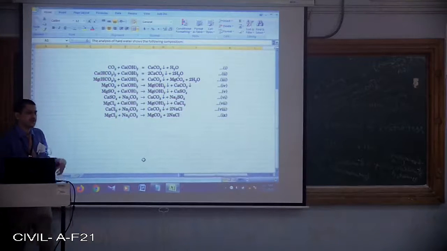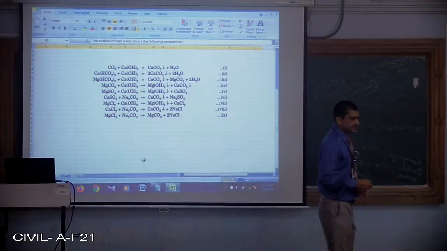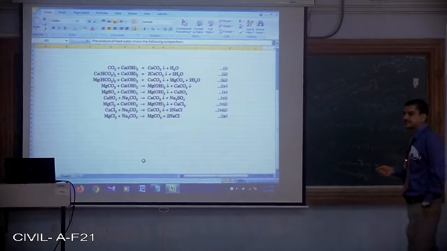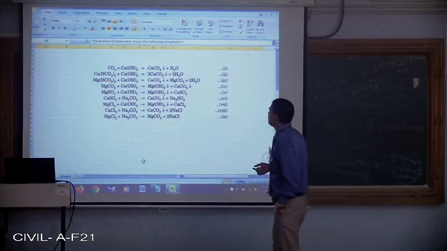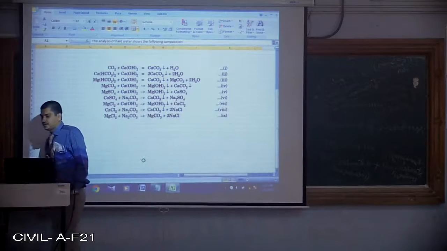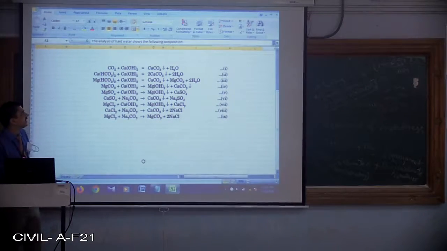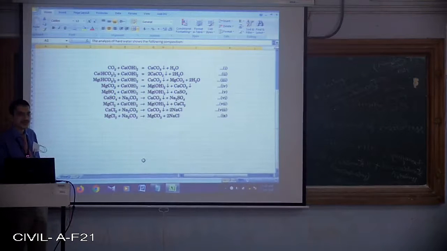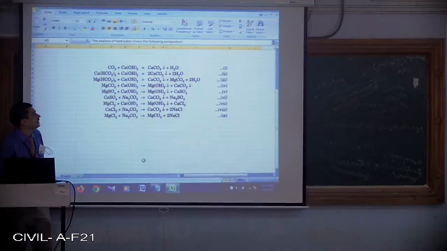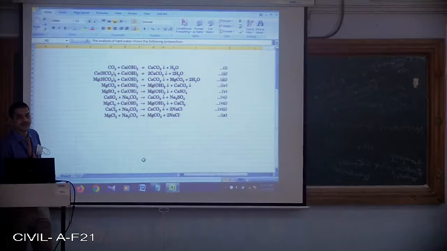Depending on whether we have adopted the cold lime soda process or the hot lime soda process, the hardness at the outlet of the treatment plant will vary between 15 mg per liter to 60 mg per liter. That means the limitation of the lime soda process is that we cannot get zero hard water. The second limitation is that daily there will be usage of these chemicals. That means the running maintenance and operation costs at the treatment plant will be very high.